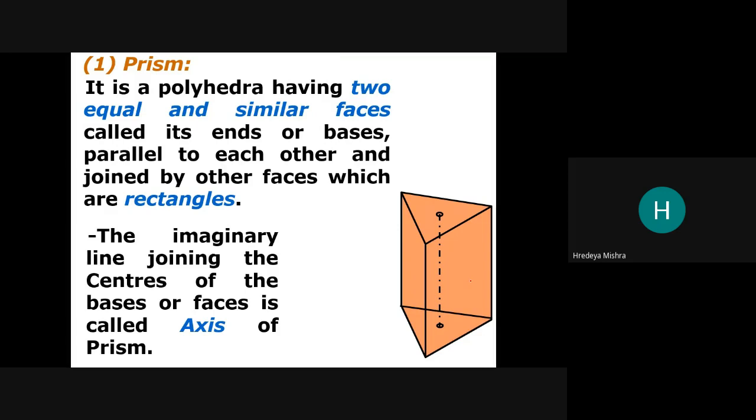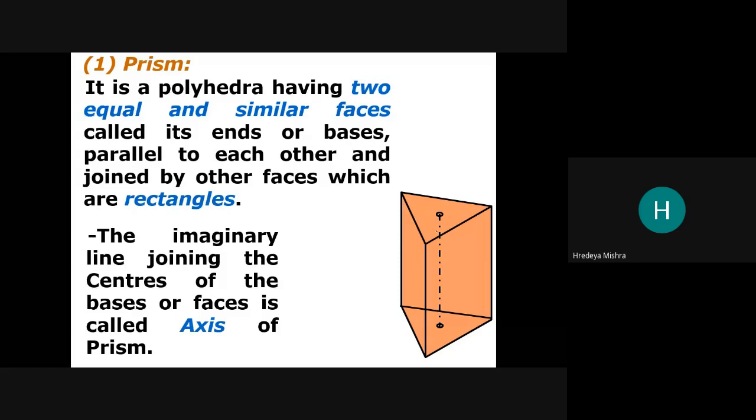The imaginary line joining the centers of the bases or faces is called the axis of the prism. So this dotted line is the axis of the prism. Okay, now you understand what a prism is.